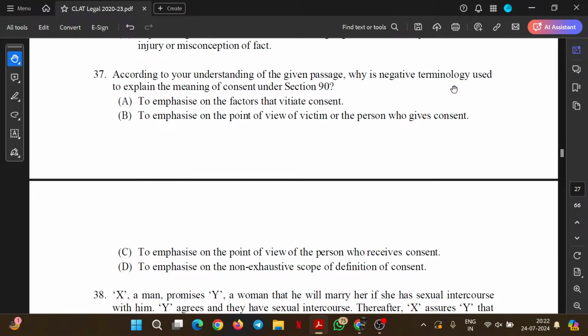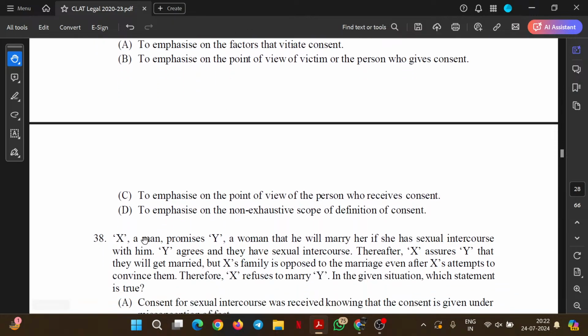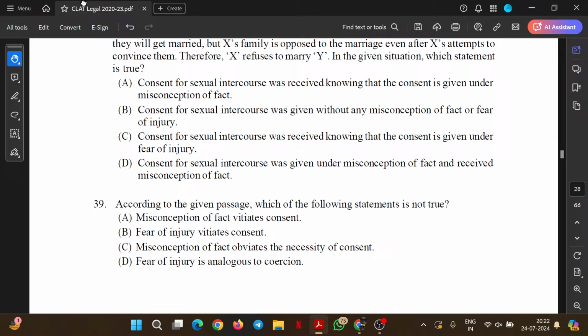According to your understanding of the given passage, why is negative terminology used to explain the meaning of consent? To emphasize the factors that vitiate consent? Fair. To emphasize the point of view of the victim or the person who gives consent? No, because then it emphasizes both individuals involved, the one who gained the consent and the one who gave it. To emphasize the point of view of the person who receives? No. To emphasize the non-exhaustive scope of the definition of consent. This is a better choice when compared to A. So we'll choose this option and we'll move ahead.